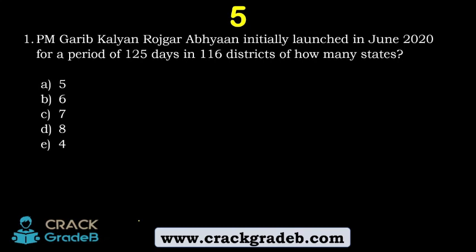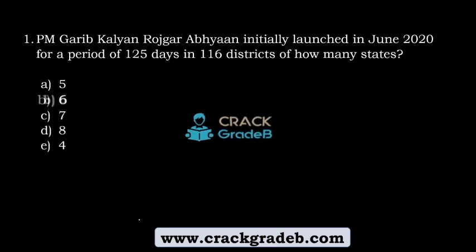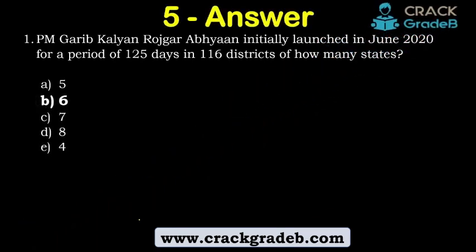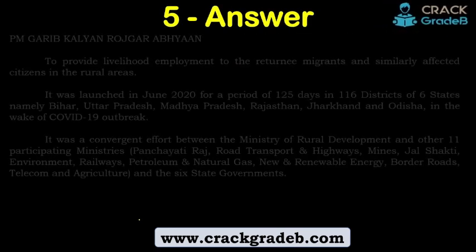The nature of the examination and of the competition is changing day by day, exam by exam. So we will have to prepare for it. Since you also have the descriptive paper, we are framing questions with a few data points which, if you know them, will really help in your descriptive paper, right? That's the main point of view. For example, in which state or how many states it was launched, right? So the answer is 6 states. Okay. So let's move forward.